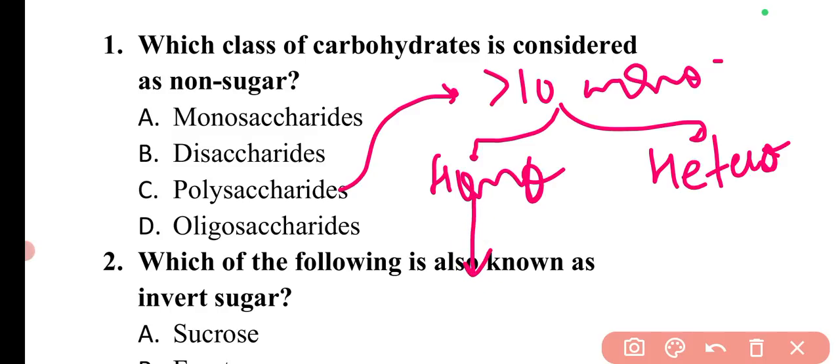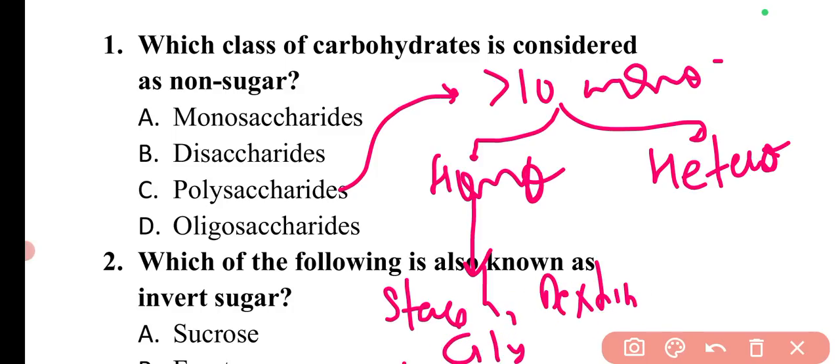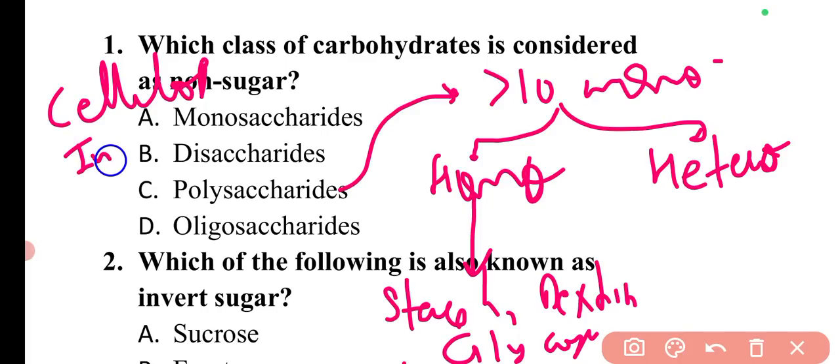In homopolysaccharides, the examples are starch, dextrin, glycogen, cellulose, inulin, dextran, and chitin.